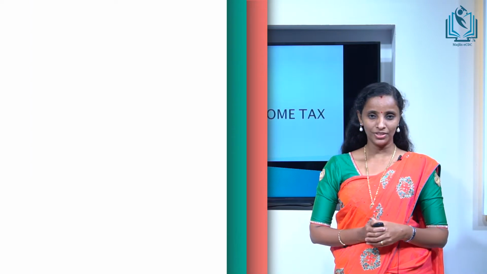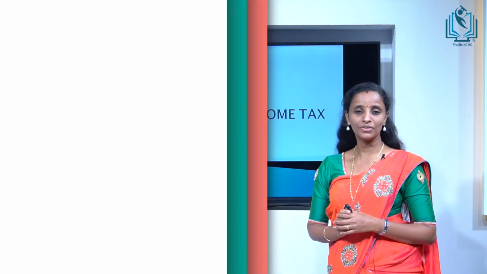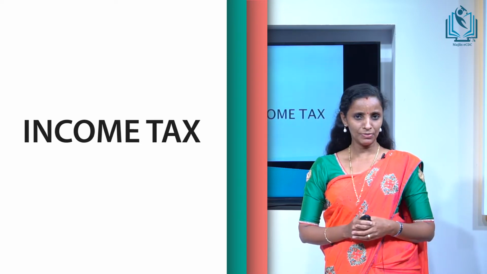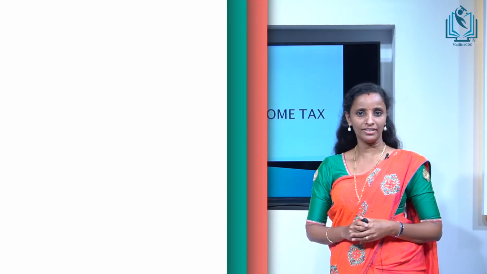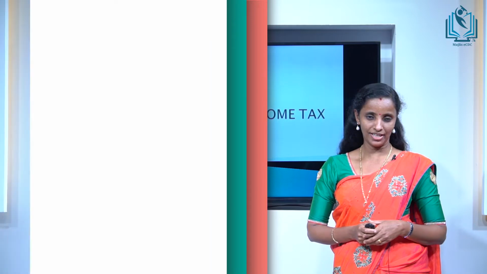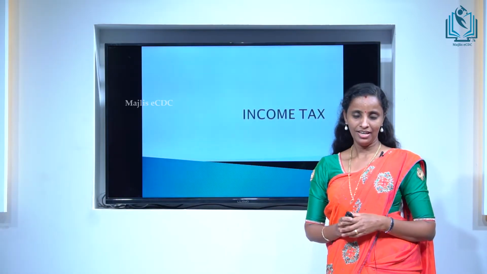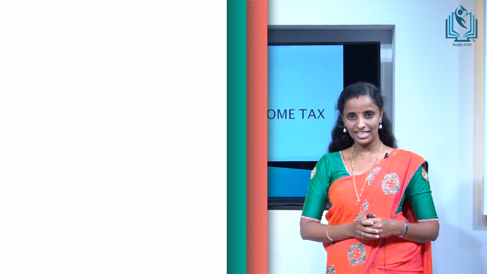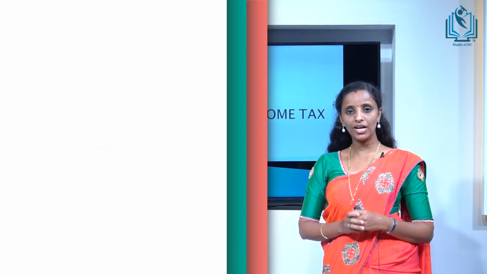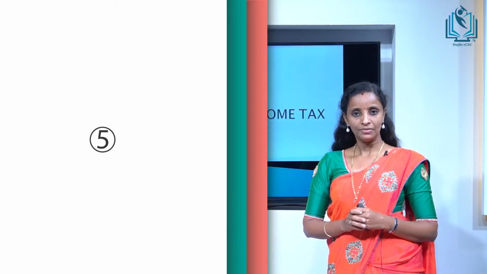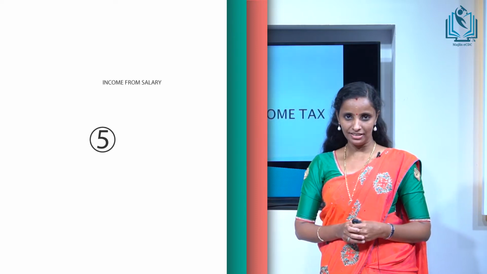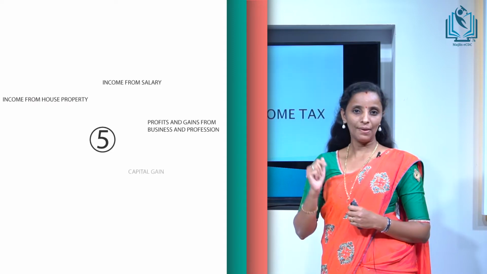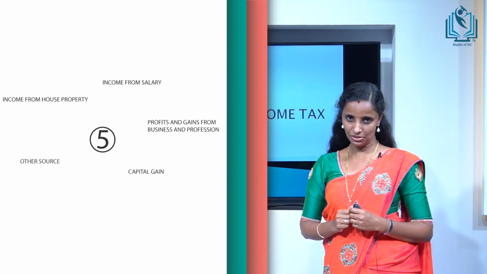Today, I am here with you to discuss an important topic from income tax, that is house rent allowance. The outcome that I expect from this session is to make you aware about the calculation of house rent allowance for income tax purpose. Actually, in order to determine the total income of an assessee under Income Tax Act, we should consider 5 heads of income. That is, the first one is income from salary, income from house property, profits and gains of business and profession, capital gain, and income from other source.